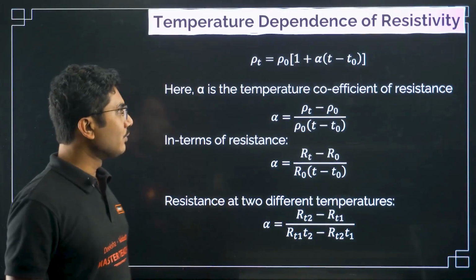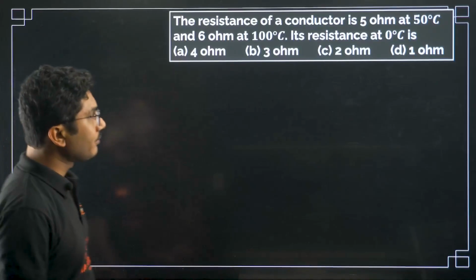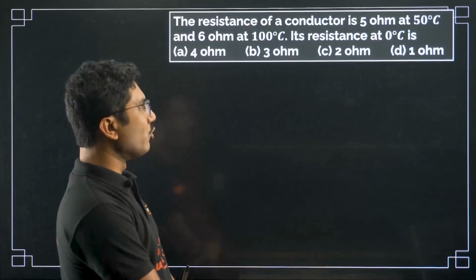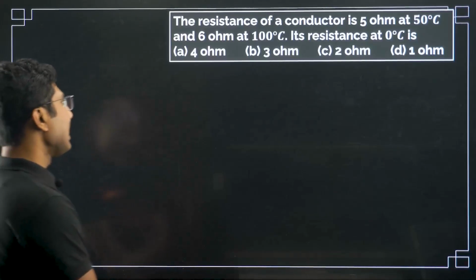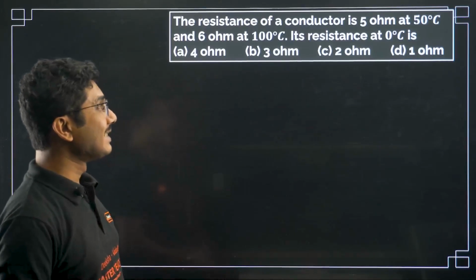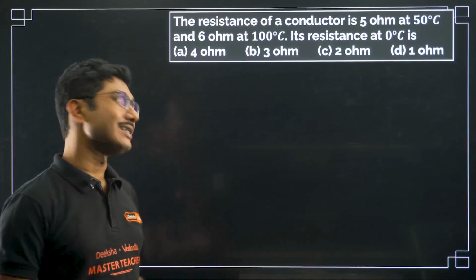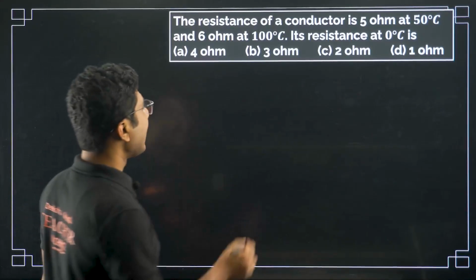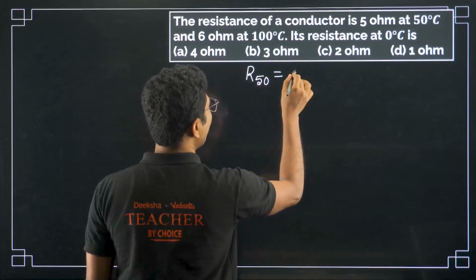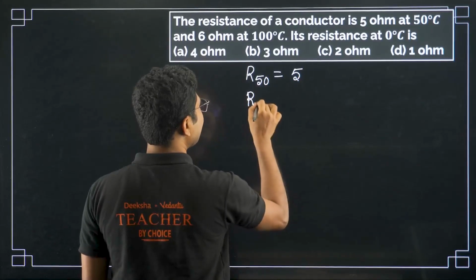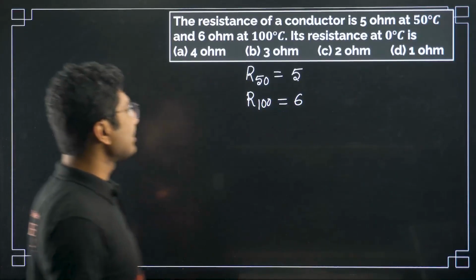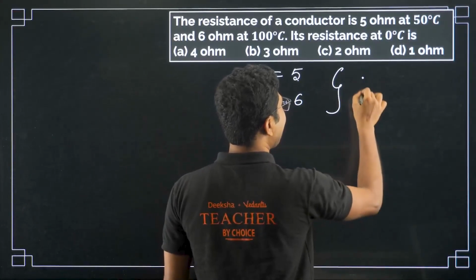Divided by RT1 into T2 minus RT2 into T1. Let's see one problem which came in KCET. The resistance of a conductor is 5 ohm at 50 degrees Celsius and 6 ohm at 100 degrees Celsius. Its resistance at 0 degrees Celsius is? So what is the question? We have resistance at 50 degrees Celsius as 5 ohm and resistance at 100 degrees Celsius as 6 ohm. They asked what is the resistance at 0 degree.